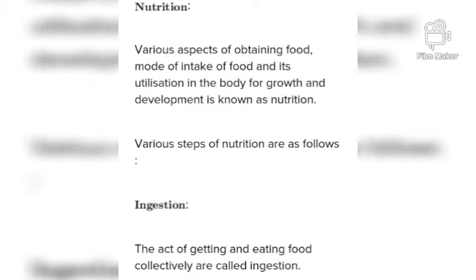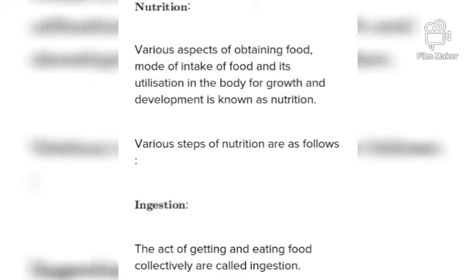The components of food such as carbohydrates are complex materials. So, carbohydrates need to be broken down into simple forms like glucose. The breakdown of complex substances present in food into simple form is called digestion. Nutrition in animals is the mode of intake of food and its utilization by the body for various functions.